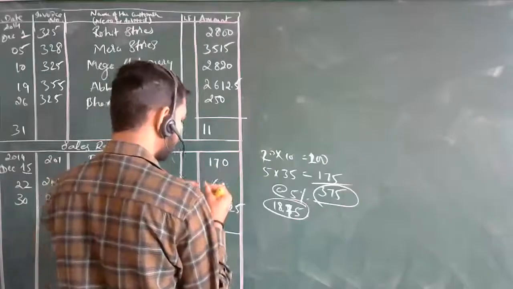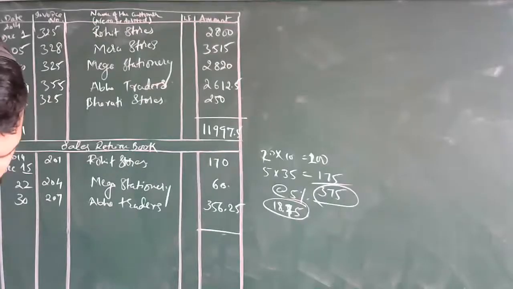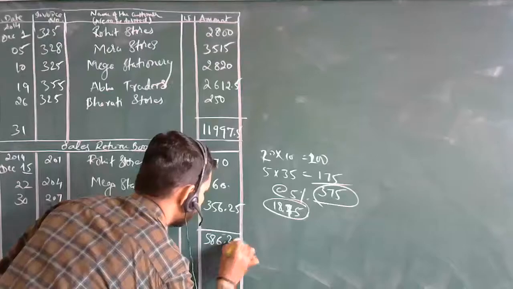Sir, it will be 11,000, up one. 11,997.5. Okay. Next, one more. Sir, it will be 586.25, down one. Okay, done. So this gets completed.